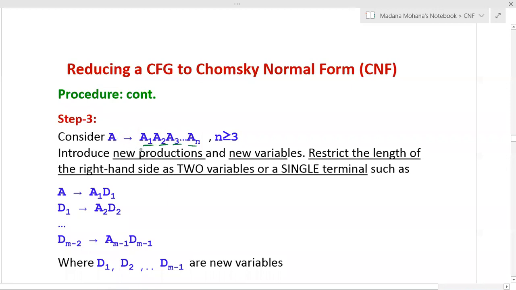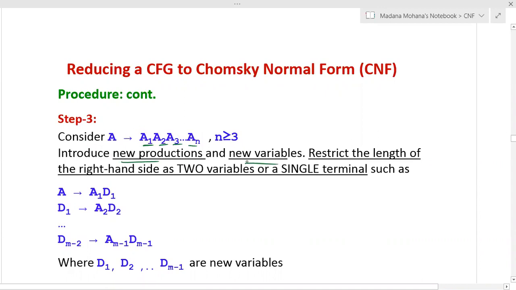If the productions are of this form, that is A derives A1, A2 and so on up to AN, where n is greater than or equal to 3, that means more than 2 variables in the right hand side of any production. Here in step 3, you have to introduce new productions and new variables.